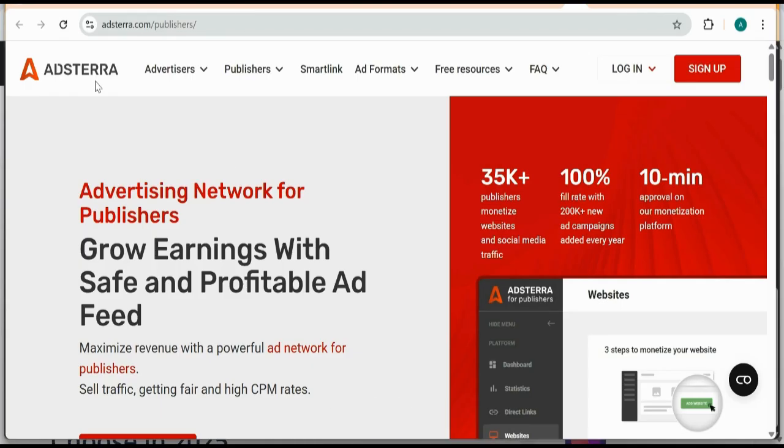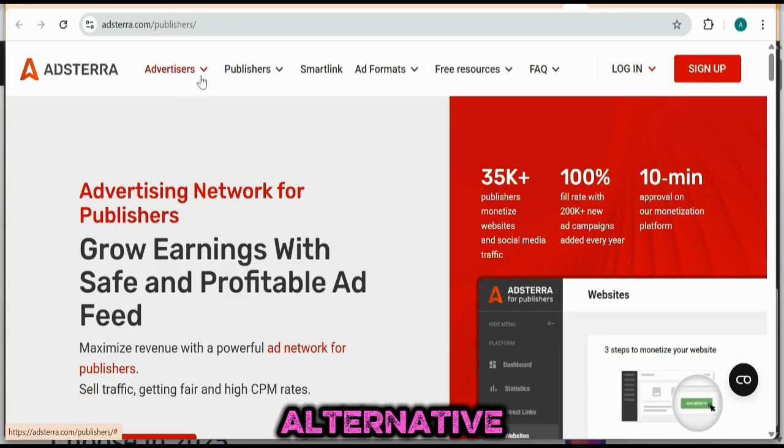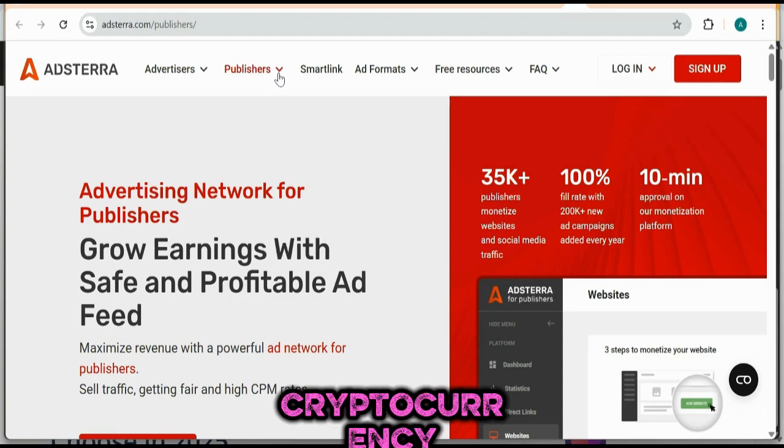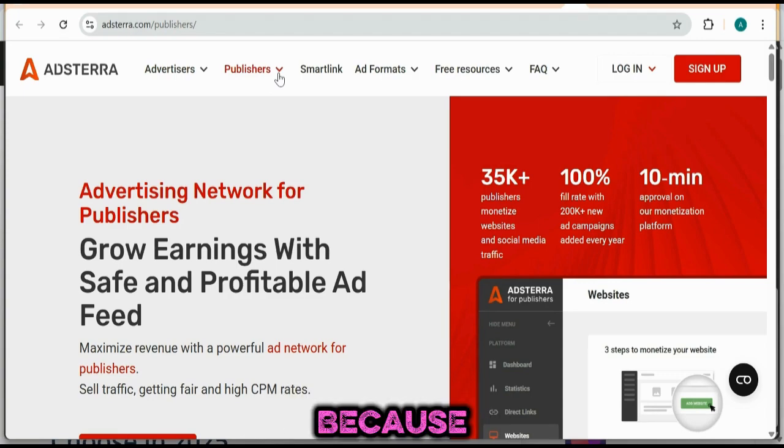But Astera has alternative methods like cryptocurrency. They use cryptocurrency because of challenges with the bank. In Astera, to use a bank account, you have to accumulate $1,000. But with cryptocurrency, once you have $100, they can pay you into your crypto wallet.